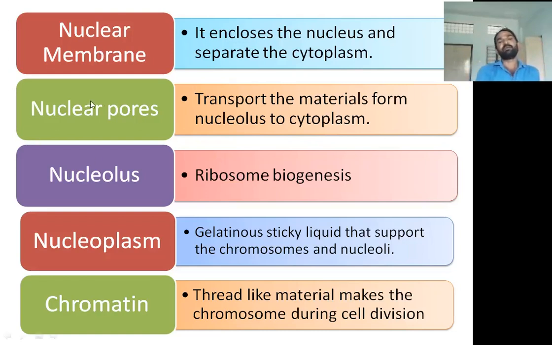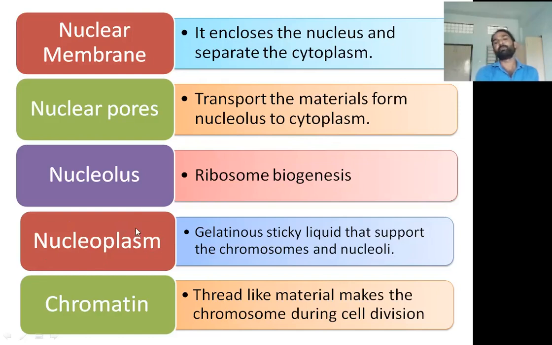The outer membrane has some pores called nuclear pores, and these nuclear pores are involved in the transport of material from the nucleolus to the cytoplasm. The nucleolus, as I already told you, is involved in the synthesis of RNAs, ribosomal RNA, mRNA and so on. So the nucleolus is involved in ribosome biogenesis.